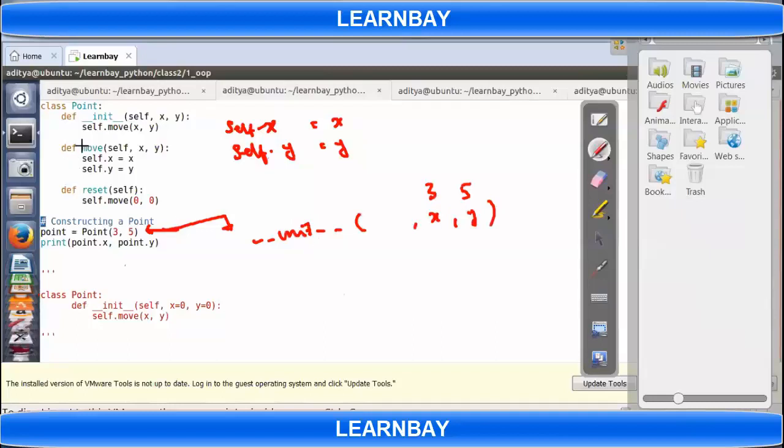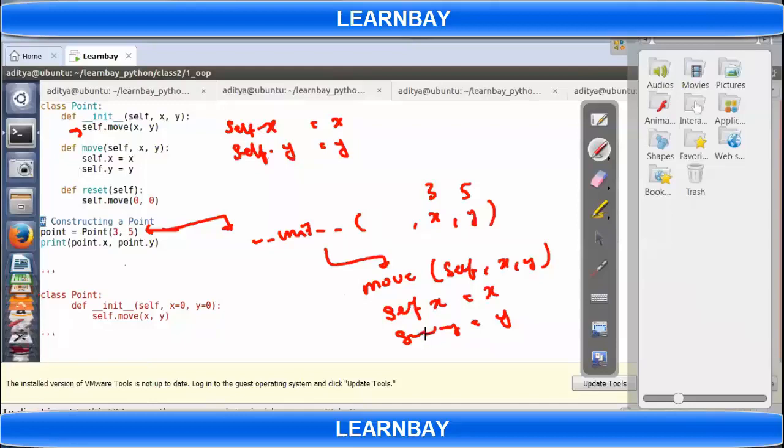And inside init I am calling move. So this init will call move with self, x and y, again x equal to 3 and y equal to 5. And in this move I'm having a statement self dot x equal to x and self dot y equal to y.